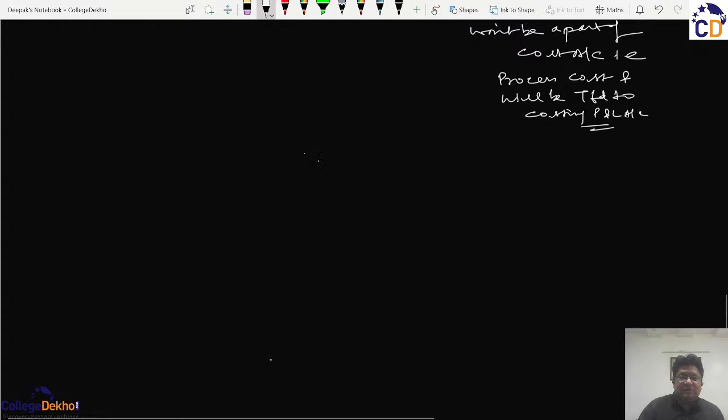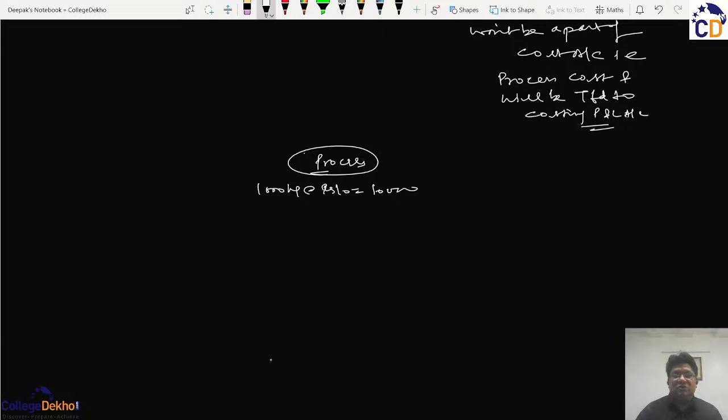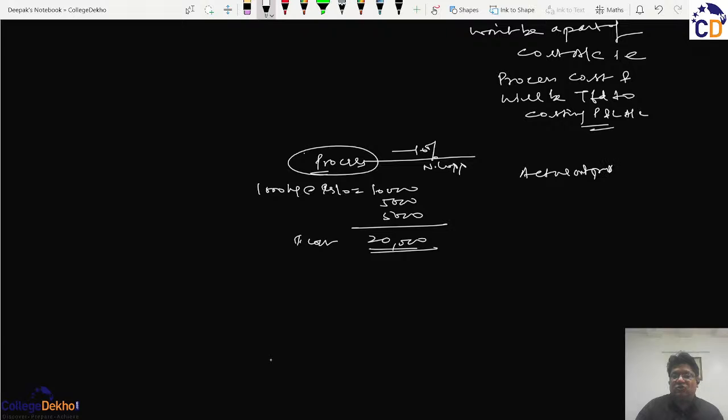So if I say that in a process 1000 kg was the input at the rate of rupees 10, so the total raw material was 10,000 rupees, the labor was 5,000 rupees, and the overheads were 5,000 rupees, and that 20,000 was the total cost of the process. This process has an anticipated loss of 10%, that is the normal loss anticipated, but the actual output was only 850 kg.